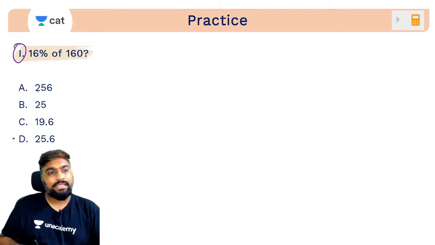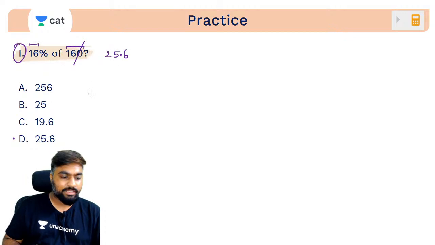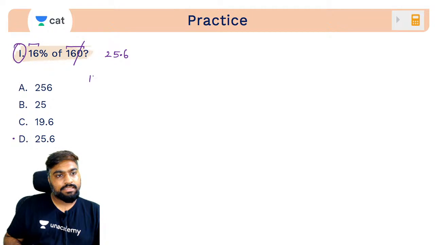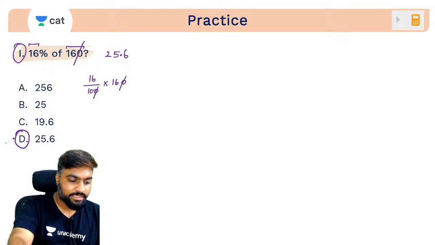So what you're basically doing is 16 into 160 by 100. To ek zero to cancel ho gaya. 16 into 16 is 256, kyunki ek aur zero baaki hai percentage ka, 25.6. So you basically cancel out one 0. 16 square is 256 aur ek decimal point. What is your answer? 25.6.